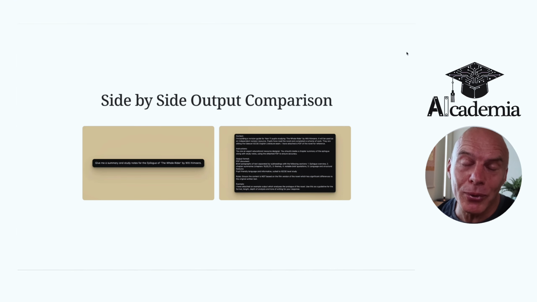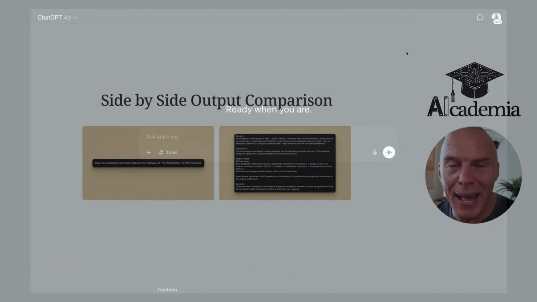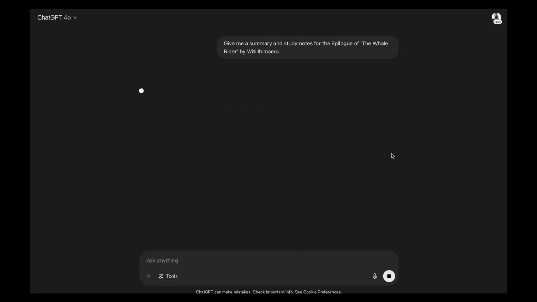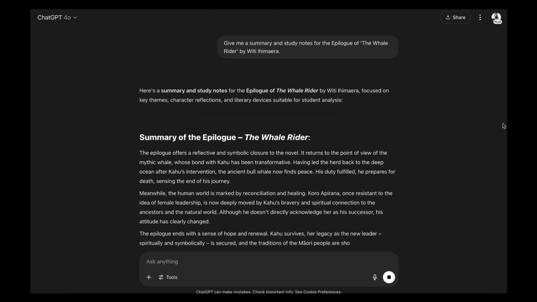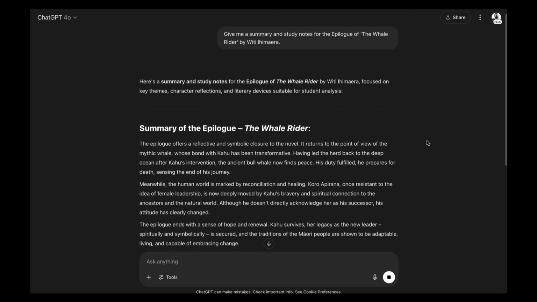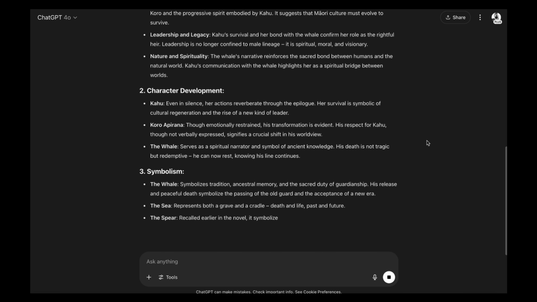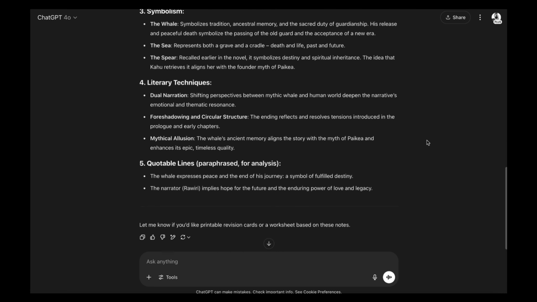So let's now put it all together and let's do a side-by-side comparison of a stage 1 and stage 3 prompt so we can compare the outputs. So here you can see the stage 1 prompt, and I've fed it into ChatGPT 4, and the output's quick. And given the limited amount of information I've given it, it's a pretty impressive generation. We have a summary. It's intuited that I will then want things like character development, symbolism, literary techniques, quotable lines.